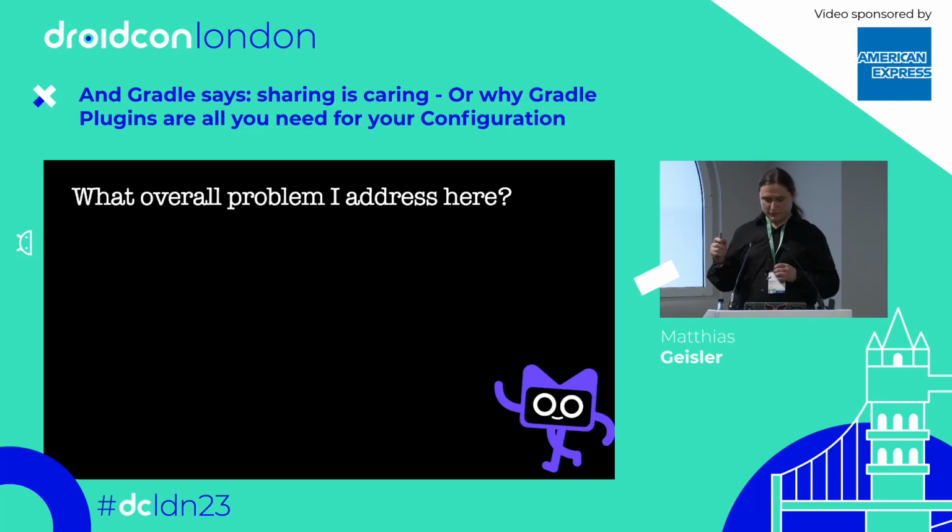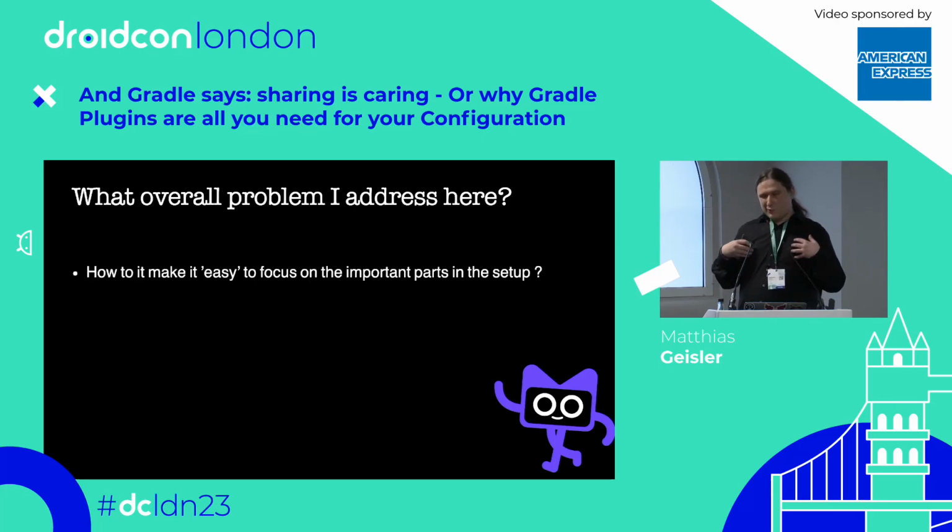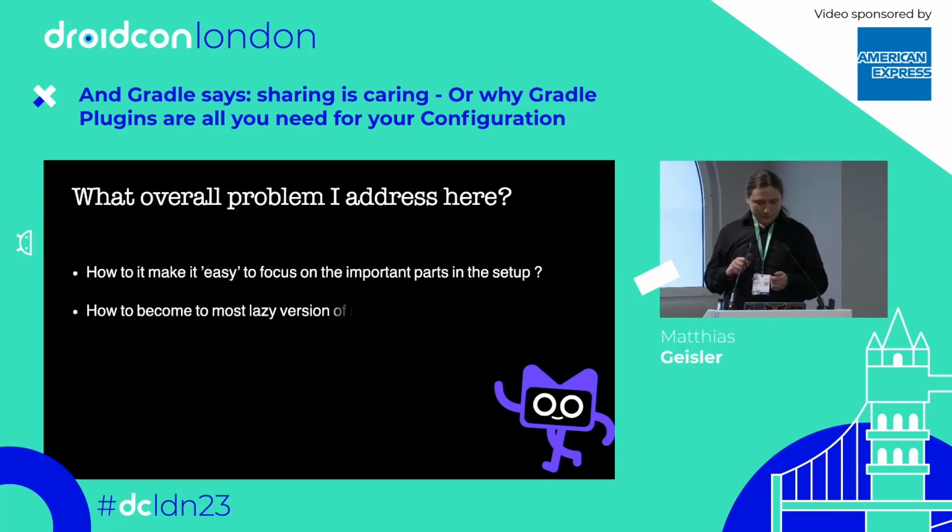So which problems do I want to address? First of all, what we really want with the whole setup is to make it easy, right? We don't want to repeat stuff like SDK numbers of Android. We don't want to repeat stuff like setting up certain dependencies, because it's simply boilerplate, which we can normally avoid. So we want to be lazy. That's the consequence, right? We don't want to put effort into such stuff. We just want to throw a plugin at it and be done with it. That would be great because that just means one string, we are done, and not a pile of setup we have to do.